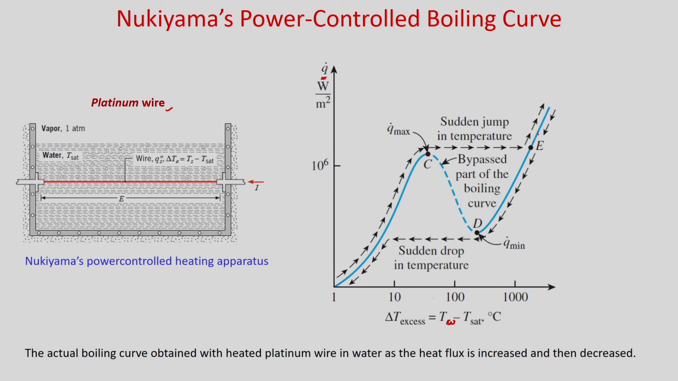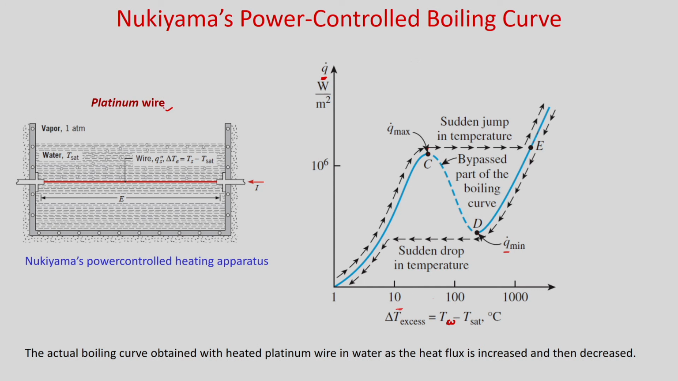And if you do the reverse, now you decrease the heat flux. When you decrease the heat flux from this point, as platinum wire is used, burnout did not take place. From that point if you decrease the heat flux, gradually it decreases and follows the path and comes to the Leidenfrost point, Q min, at point D. But after that, when you decrease the heat flux, suddenly it jumps from D to this point. Then there will be a sudden drop in the temperature.